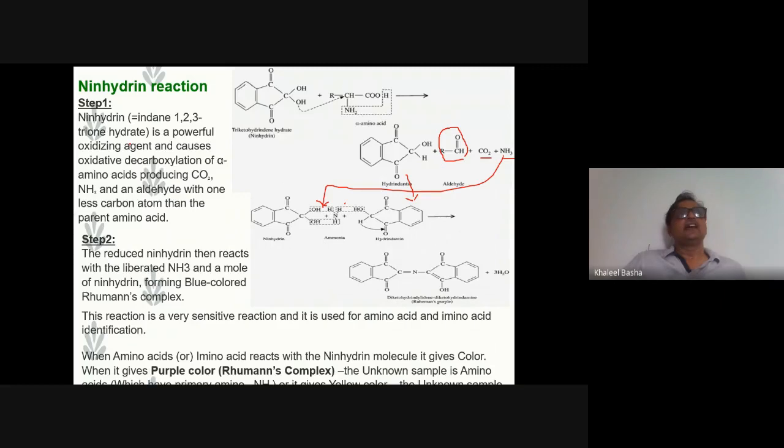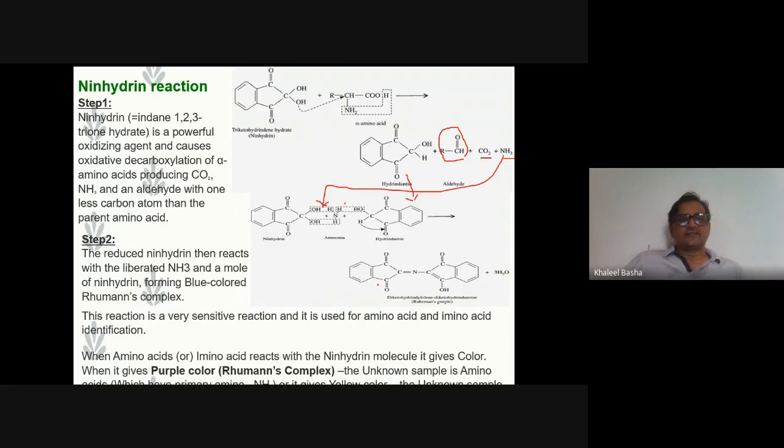We can easily know the presence of amino acid in an unknown sample. One more thing we have to remember here: those containing a free amino group give the purple color, whereas the imino-containing amino acid, for example proline, doesn't give the purple color, it gives a yellow color. So from this color change we can easily know the amino acid formation.